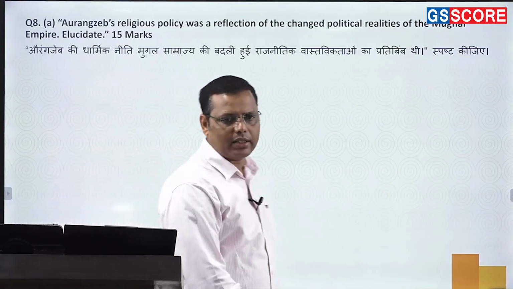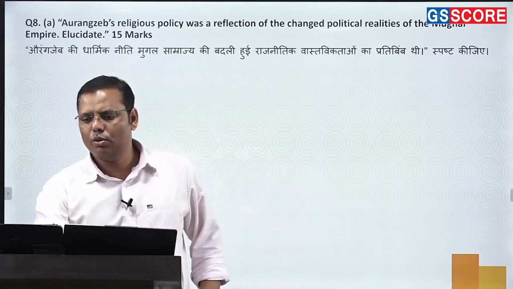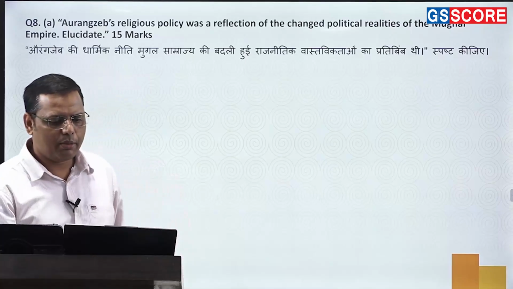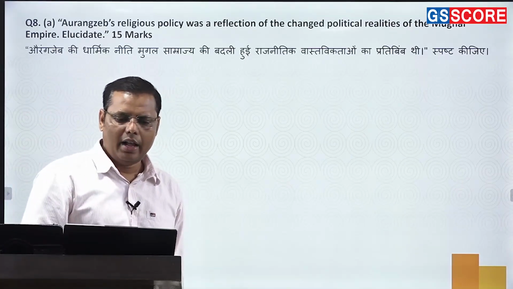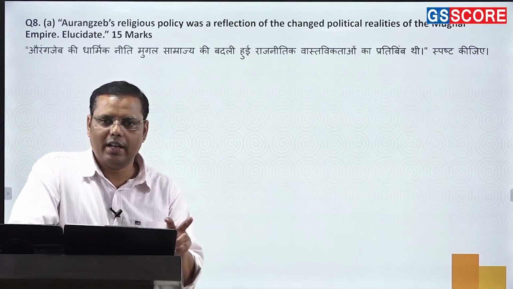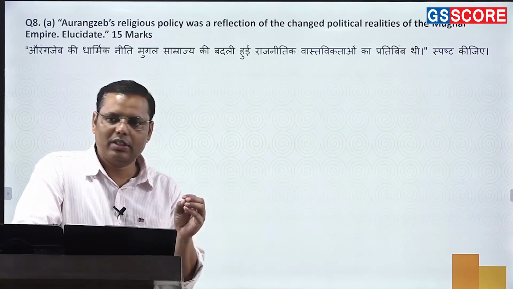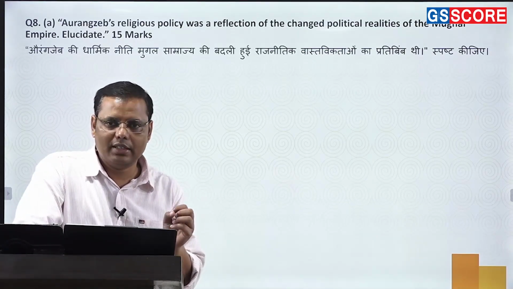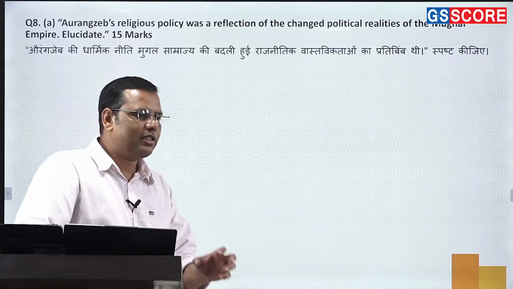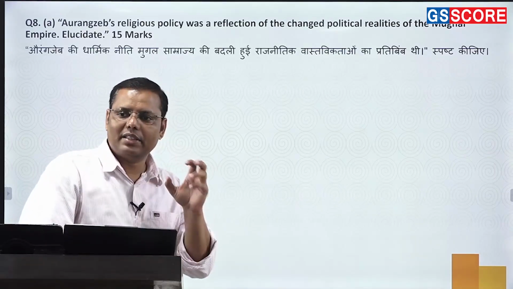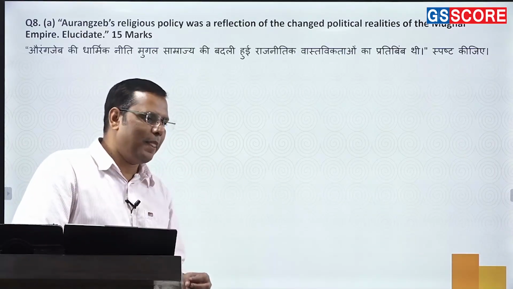taken from Satish Chandra only. Okay. So you know about this question, right? So you know about Aurangzeb's religious policy. And there are two ideas. Nationalist scholars like Jadunath Sarkar believe that Aurangzeb was an orthodox fellow, that's why he got this kind of religious policy. Scholars like Satish Chandra always counter this argument by saying no, he